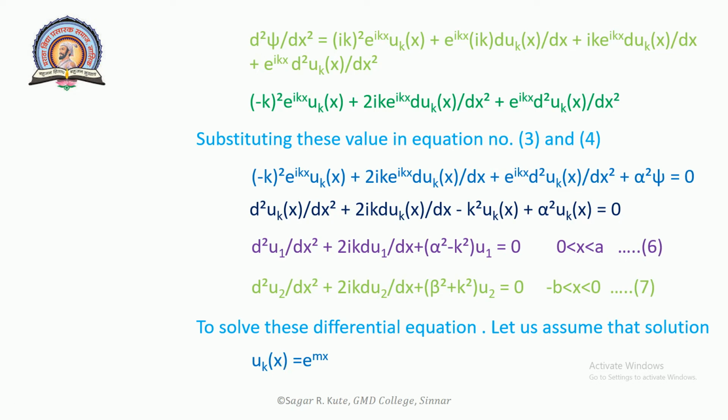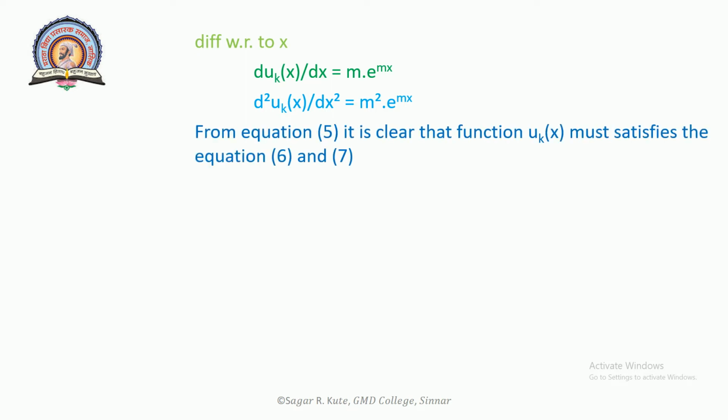Differentiate this equation with respect to x. du_k(x)/dx is equal to m times e raised to mx. Differentiating again, d squared u_k(x)/dx squared is equal to m squared times e raised to mx. From equation 5, it is clear that the function u_k(x) must satisfy equations 6 and 7.